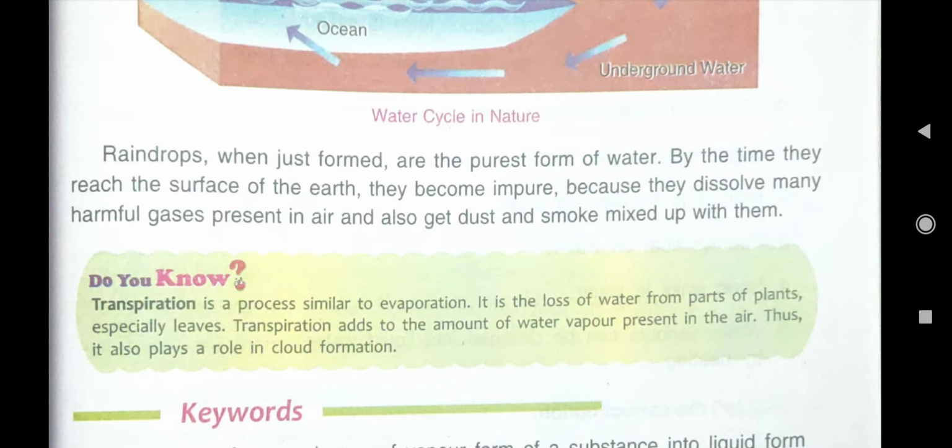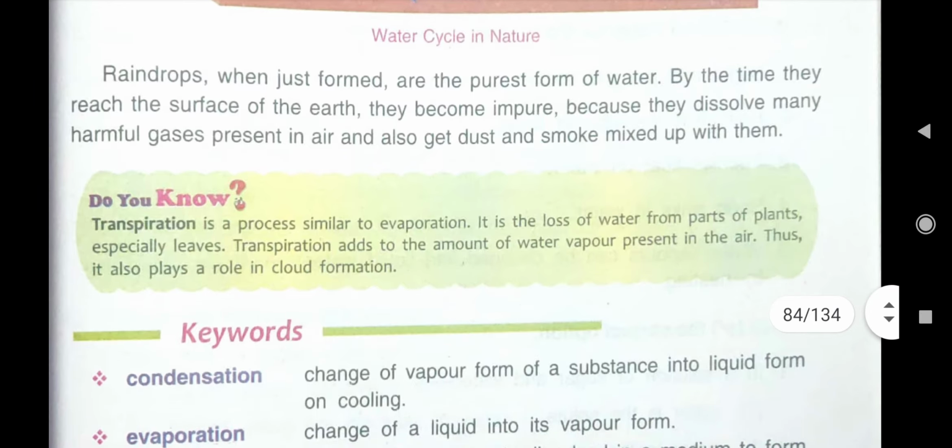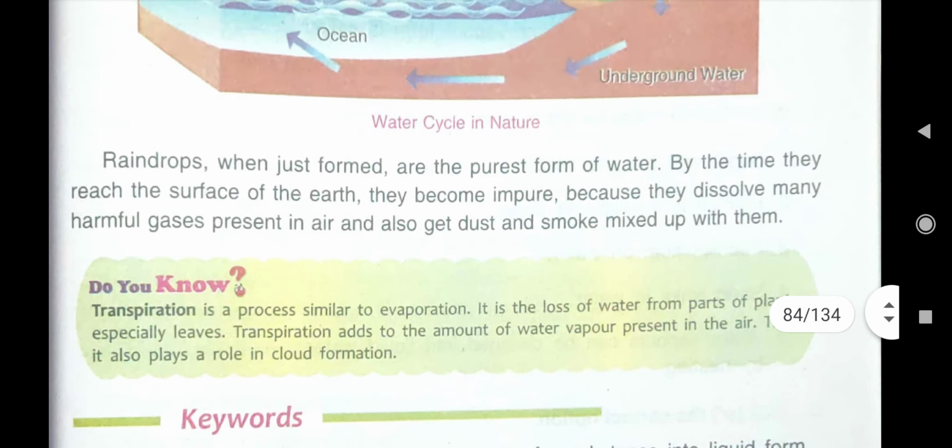Here, do you know, it is written about transpiration. What is transpiration? Transpiration is a process similar to evaporation. It is the loss of water from parts of plants, especially leaves. The water particles from the leaves go up. That is transpiration. Transpiration adds to the amount of water vapor present in the air, and it also plays a role in cloud formation.